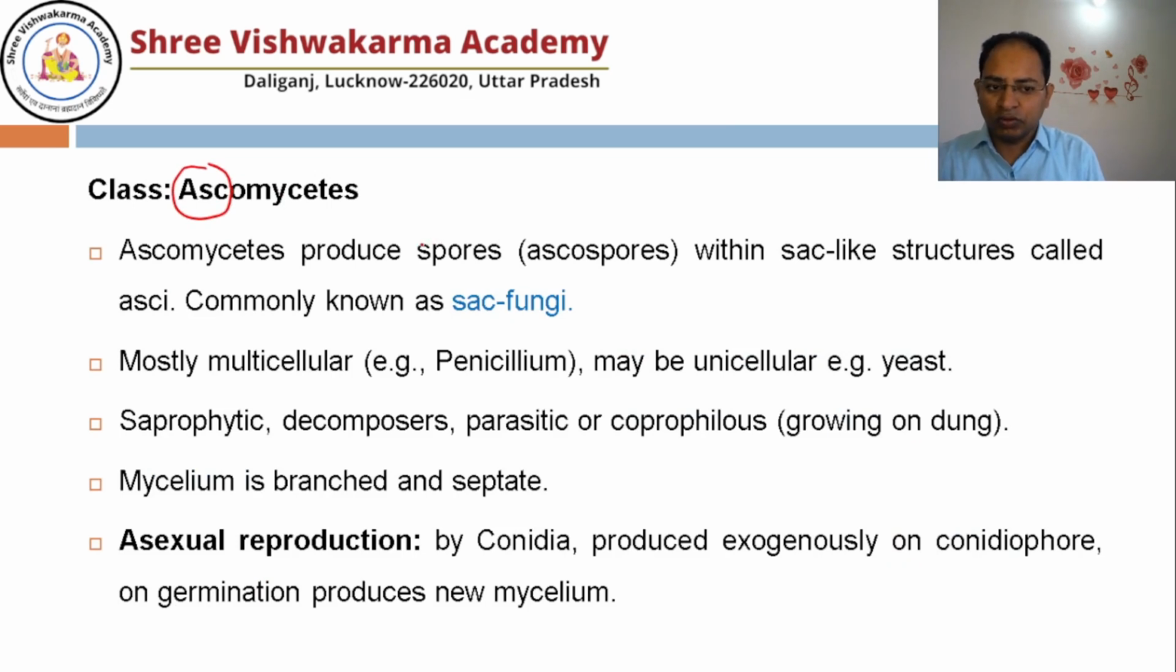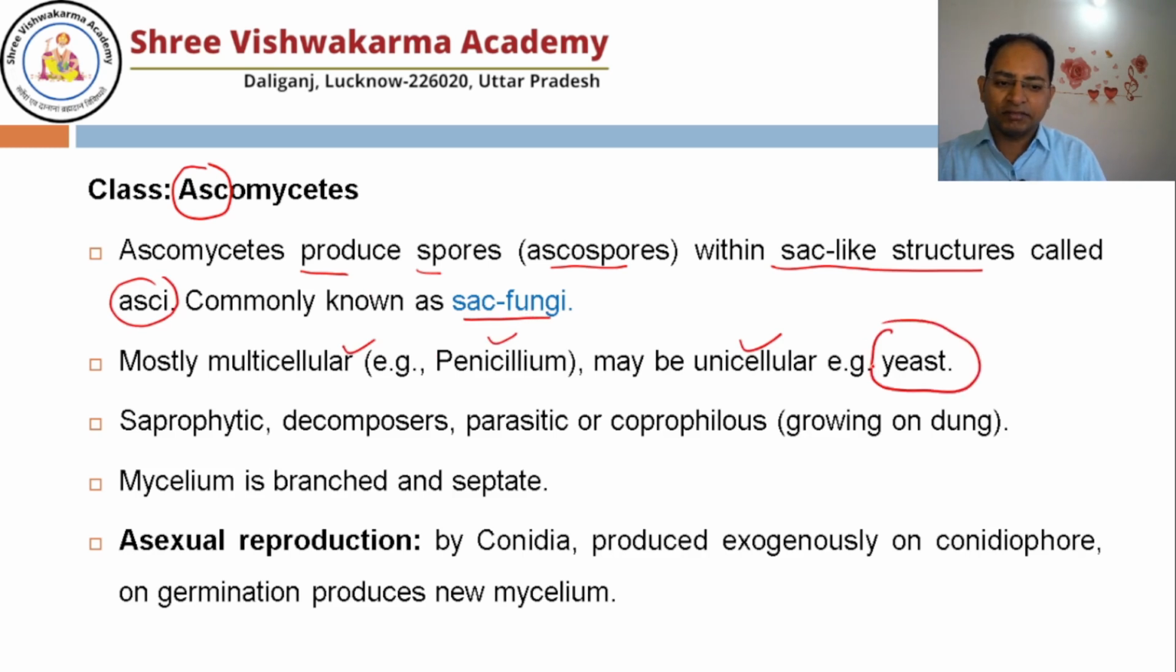Ascomycetes. So Ascomycetes produce spores known as ascospores within sac-like structures called asci, and that's why Ascomycetes members are known as sac fungi. They are mostly multicellular like Penicillium, but may be unicellular as well, just like yeast, baker's yeast. Ascomycetes contain both unicellular and multicellular forms.